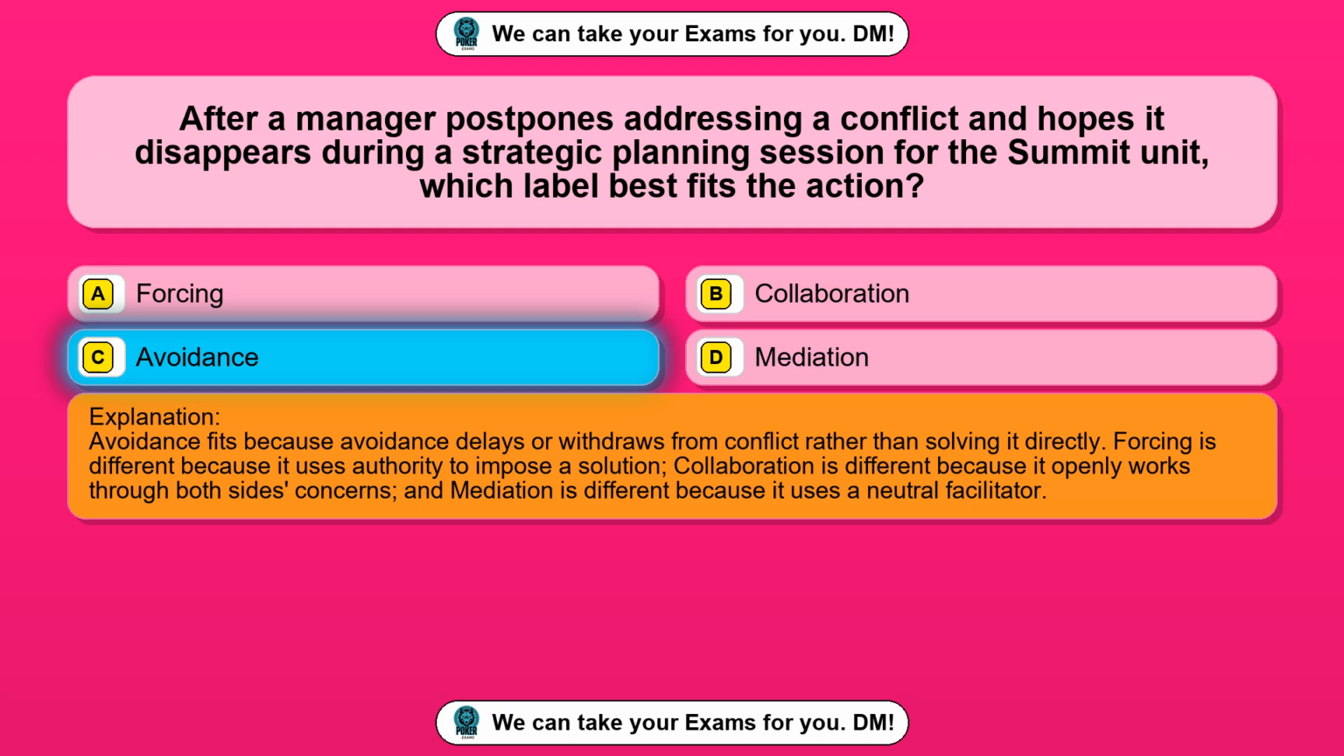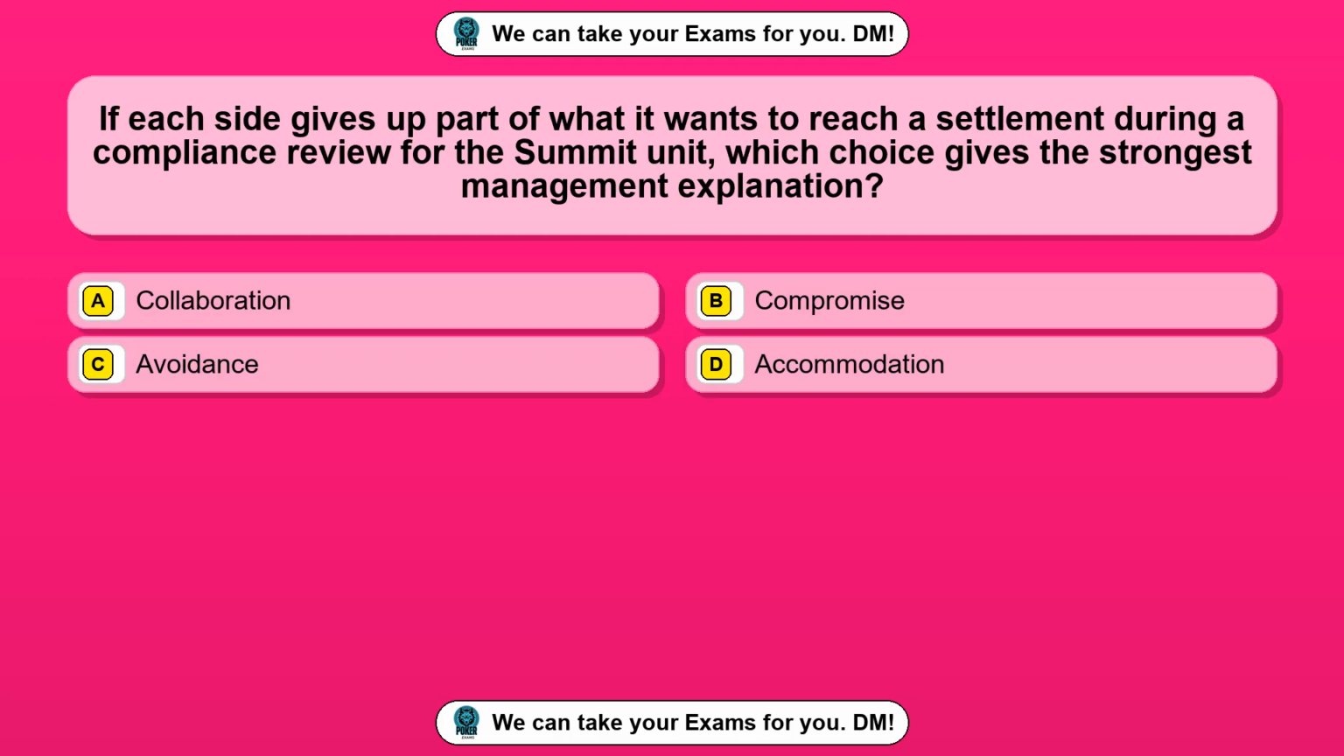Forcing is different because it uses authority to impose a solution. Collaboration is different because it openly works through both sides' concerns, and mediation is different because it uses a neutral facilitator.